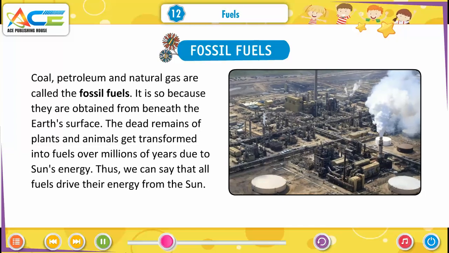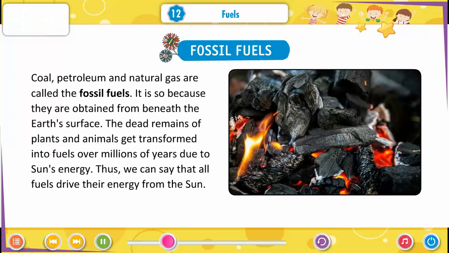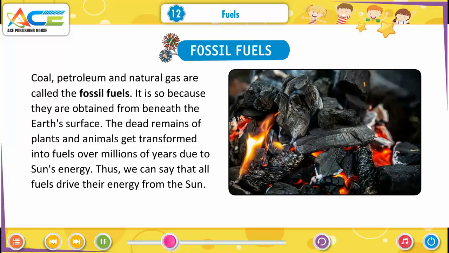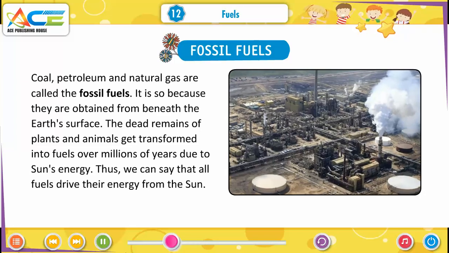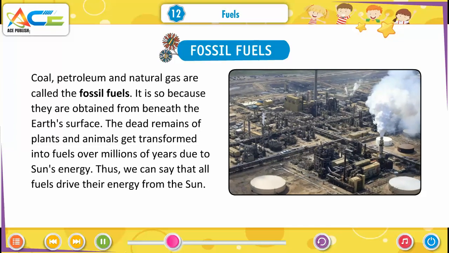Fossil fuels. Coal, petroleum and natural gas are called the fossil fuels. It is so because they are obtained from beneath the earth's surface. The dead remains of plants and animals get transformed into fuels over millions of years due to the sun's energy. Thus, we can see that all fuels derive their energy from the sun.